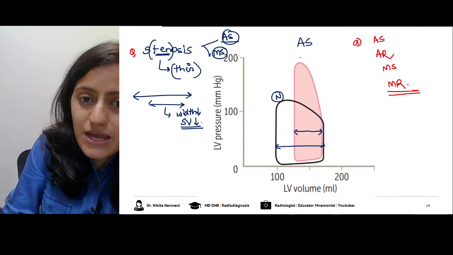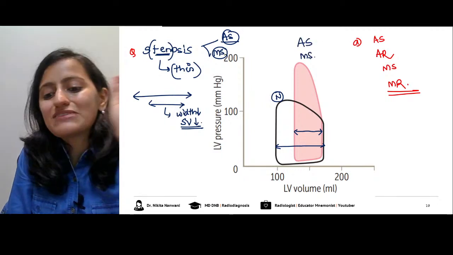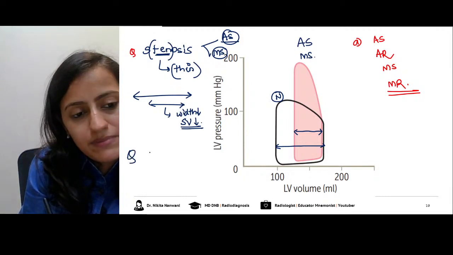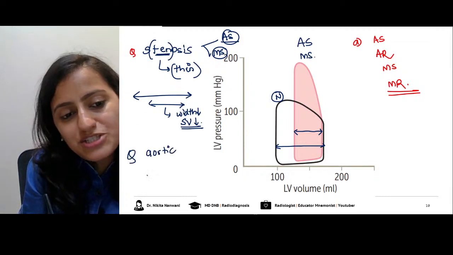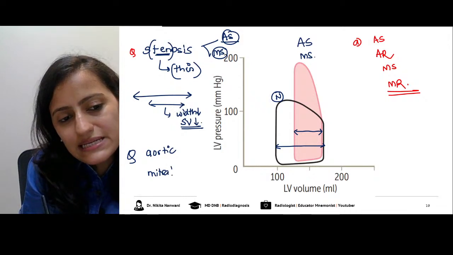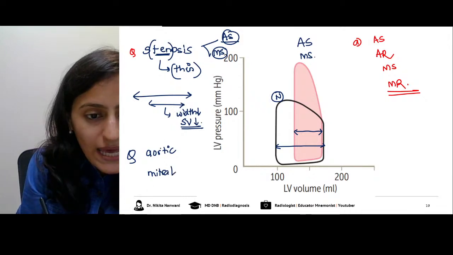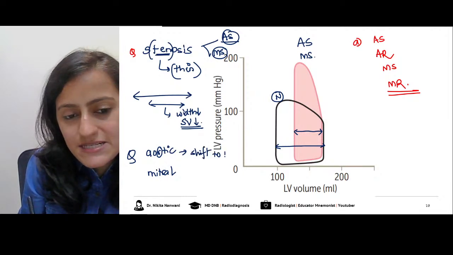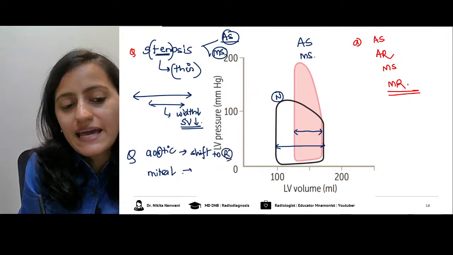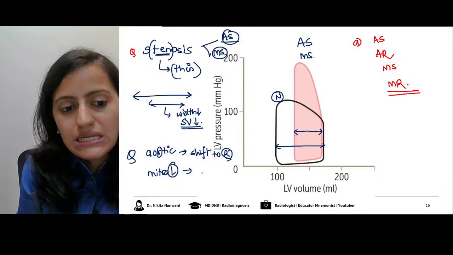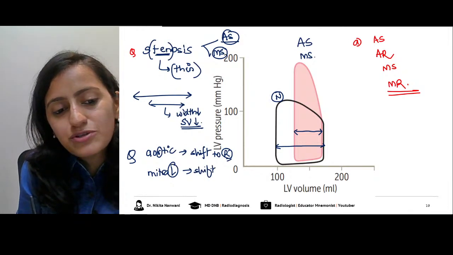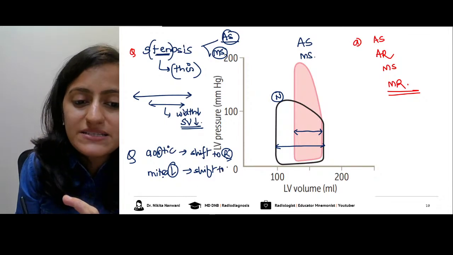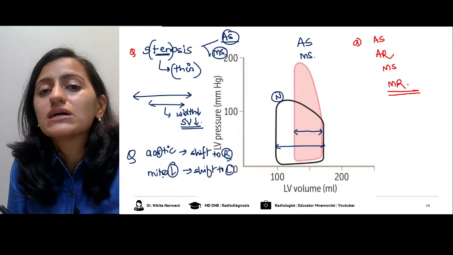Now, whether this is aortic stenosis or mitral stenosis, how will you know that? Another trick to remember, aortic lesions versus mitral lesions: in aortic, the graph shifts to the right. In mitral, you have an L there, do not confuse it with the R. Aortic does not have an L. So aortic is right, mitral is the shift to the left.